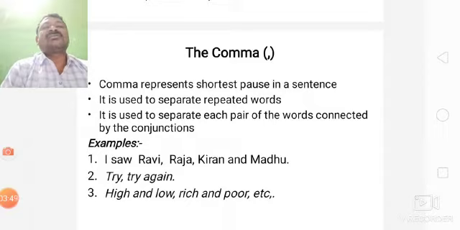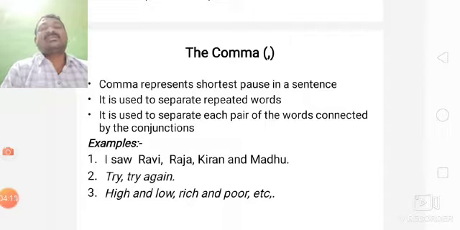And: when we use and, there we don't use comma. Then Kiran and Madhu. Then for try again, for repeating words, we also use comma.